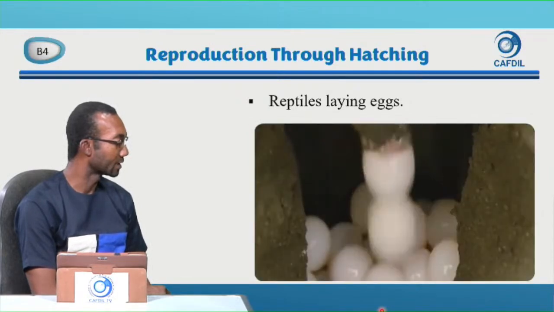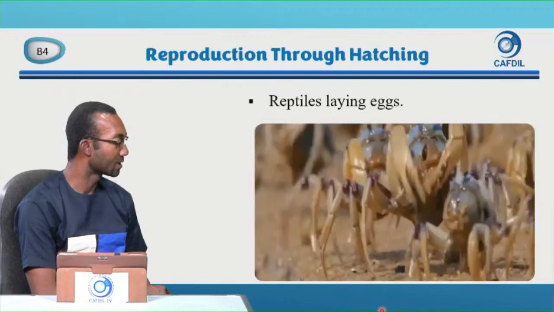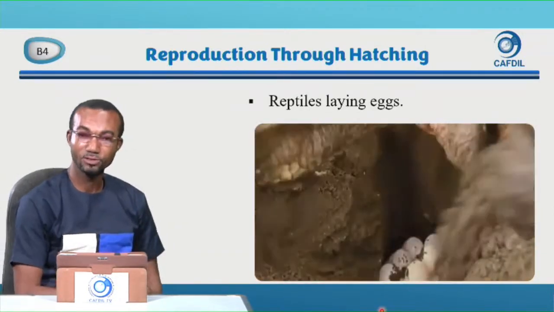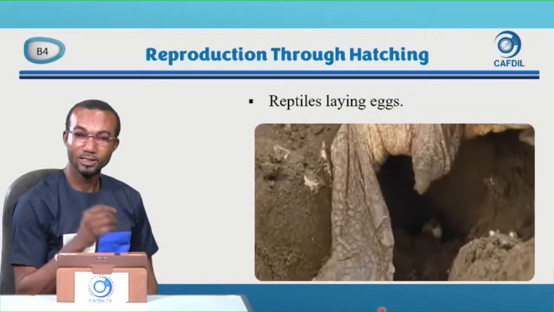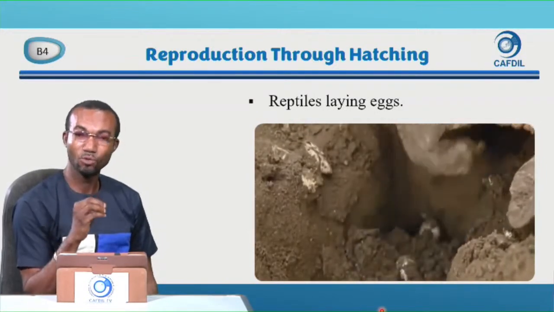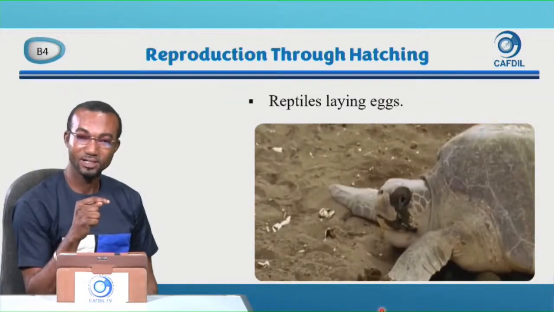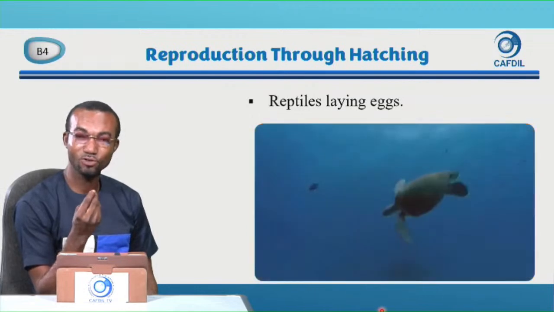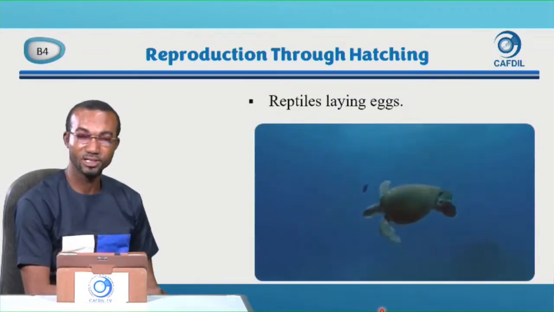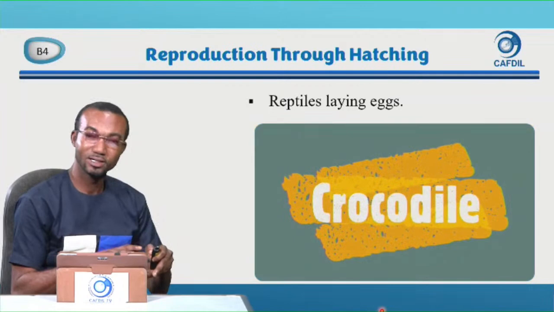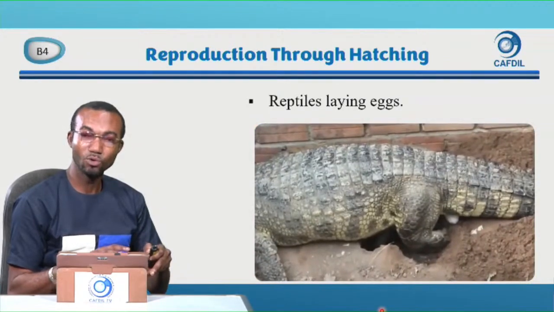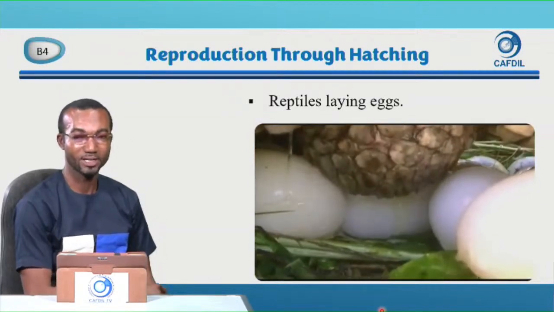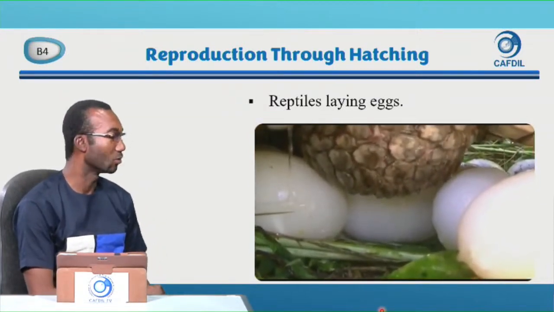So the turtle is also laying eggs inside the hole it created. Now, children, they lay their eggs in a hole because they cannot sit on the eggs. And the eggs need some amount of heat, that is some warmth, to form the babies. So when they lay in holes and cover it, the heat in the ground will help the eggs to hatch. That is the reason why they lay in holes.